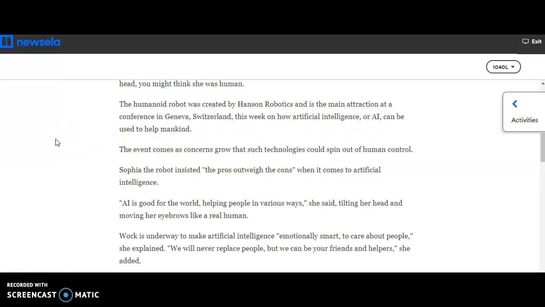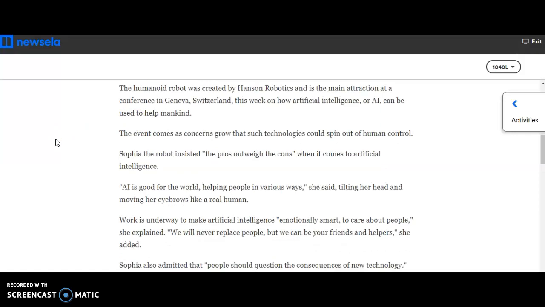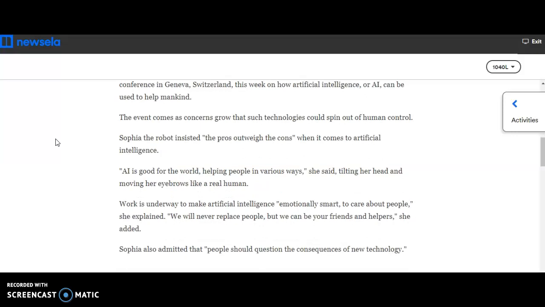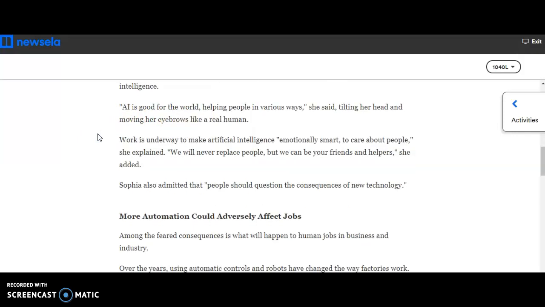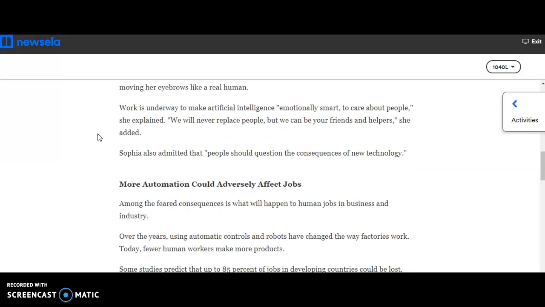The event comes as concerns grow that such technologies would spin out of human control. Sophia the robot insisted the pros outweigh the cons, or the good outweighs the bad, when it comes to artificial intelligence. "AI is good for the world, helping people in various ways," she said, tilting her head and moving her eyebrows like a real human. "Work is underway to make artificial intelligence emotionally smart to care about people," she explained. "We will never replace people, but we can be your friends and helpers," she added.